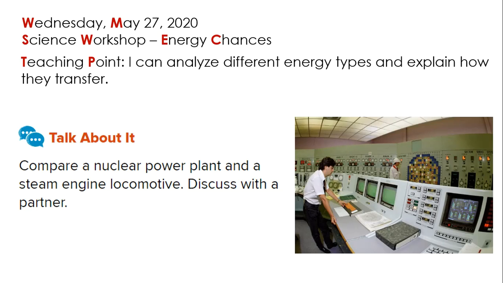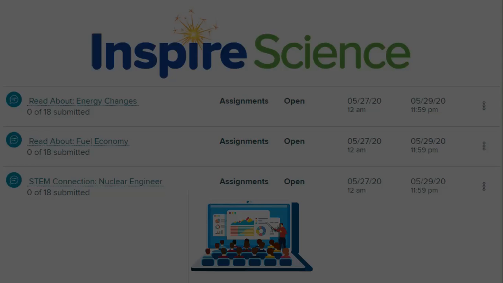Discuss with your partner. So basically, if you take a look at what we just discussed in our last slide, you're going to see how these two, even though they're different, even though one uses coal and the other uses uranium, at the end they use these elements to produce another kind of energy. So take another look at that, and I'm really eager to hear your answer.